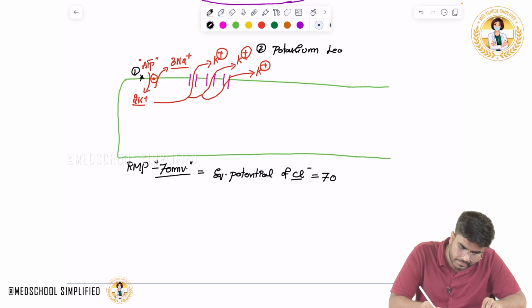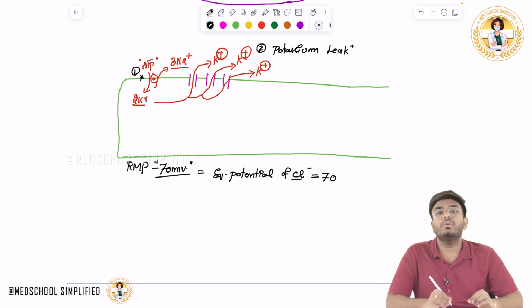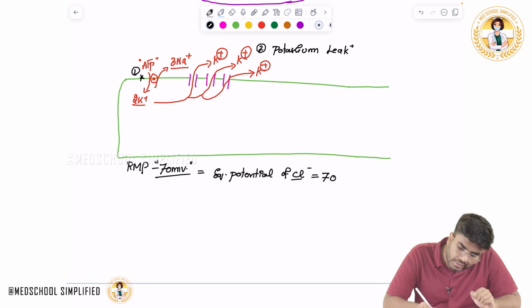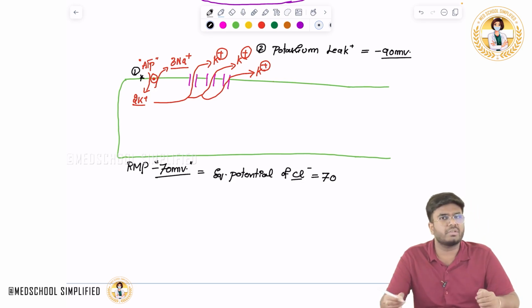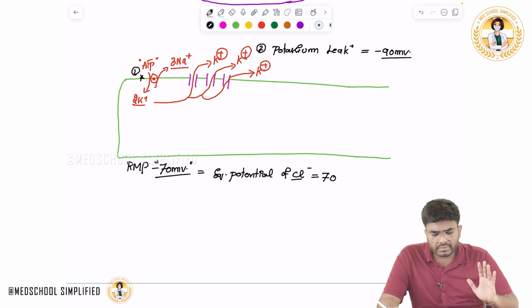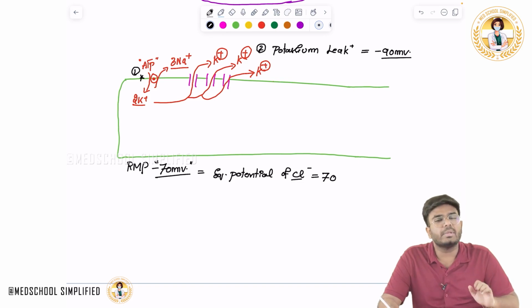You know the equilibrium potential of potassium? The equilibrium potential of potassium is minus 90 millivolts. Different books mention it differently, some books mention 85 to 90.